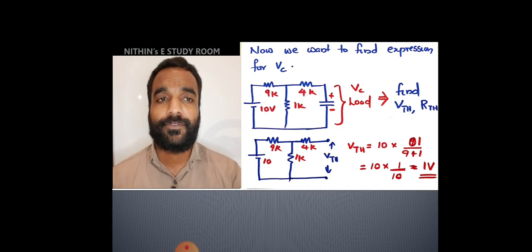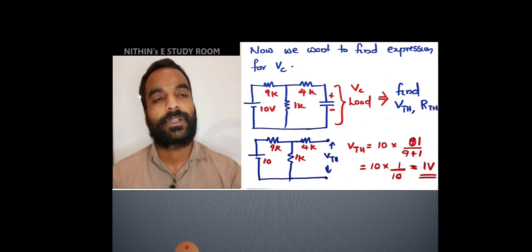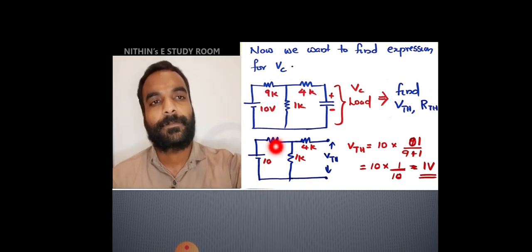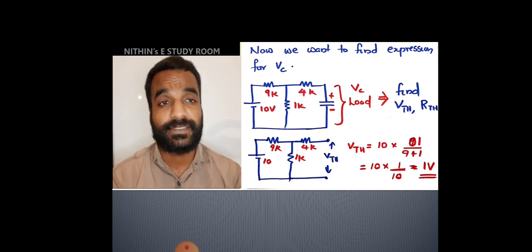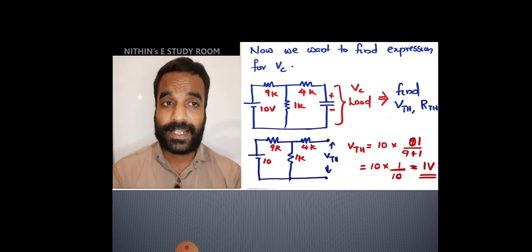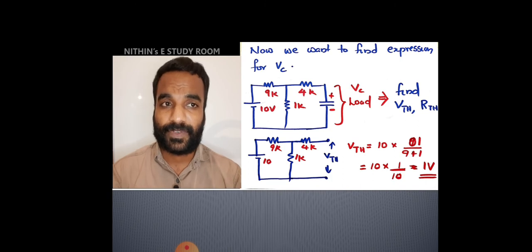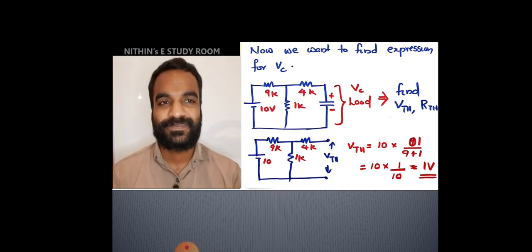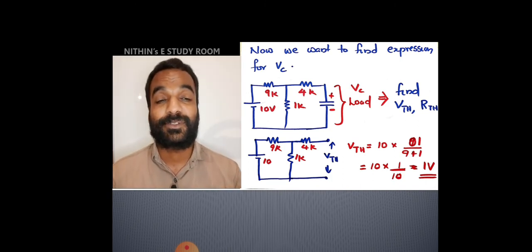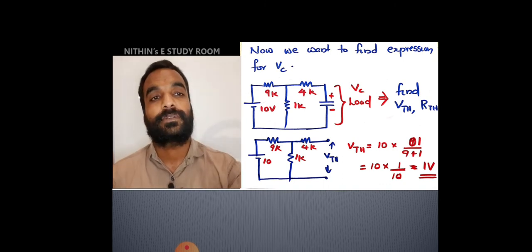So simply find the voltage across the 1 kilo ohm resistor, it is very easy. We have to apply the voltage division rule between the 9 kilo ohm resistor and the 1 kilo ohm resistor. So VThevenin is equal to 10 into the resistance of the main branch divided by the total resistance. 10 into 1 by 9 plus 1, that is equal to 1 volt. I am not going into more details because Thevenin's theorem is that much clear for you. So VThevenin is equal to 1 volt.